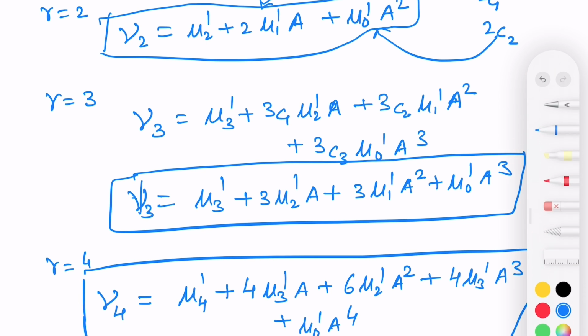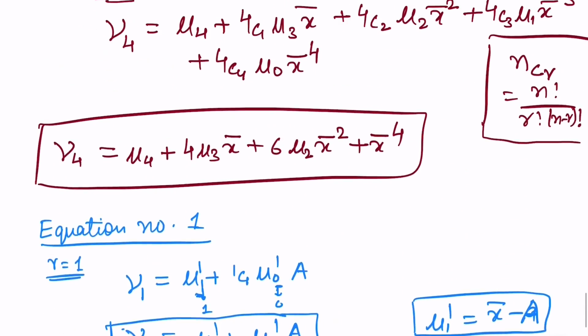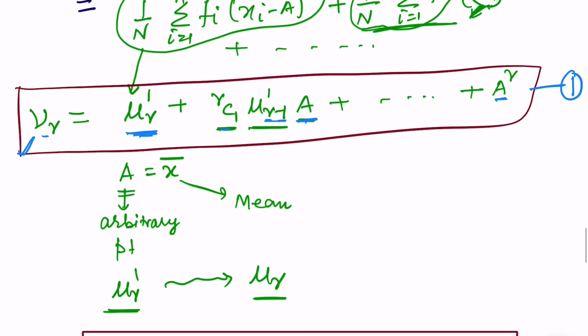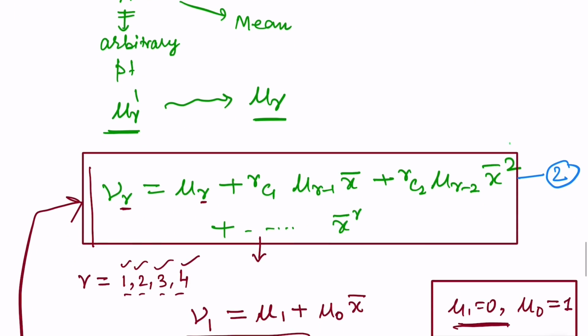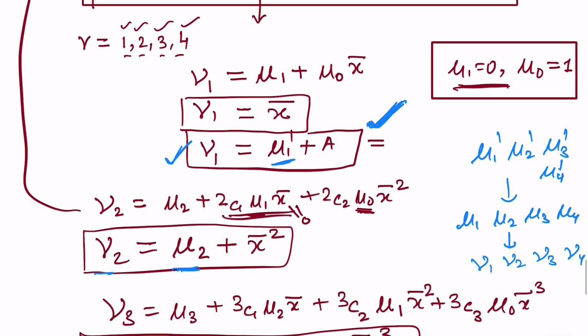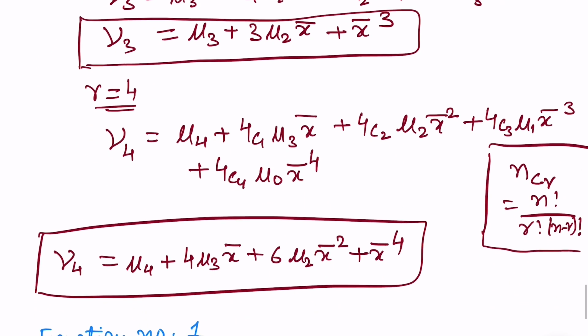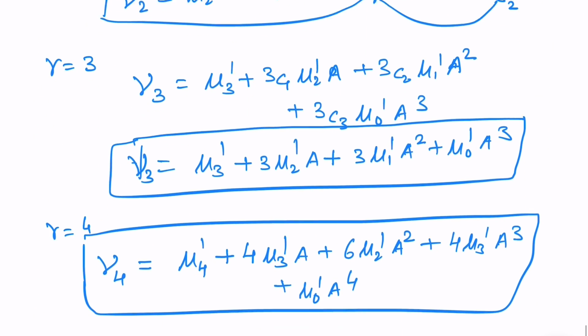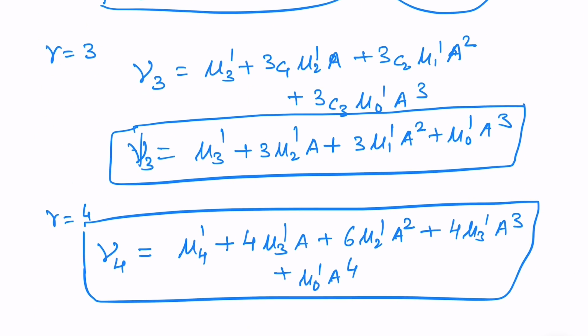So basically what I used is these two formulas, formula number 1 and formula number 2. Put the values, we got these answers, these relations. You may write the relation in your copy, and then in the next lecture I'll be picking up questions specially on relation between the moments.